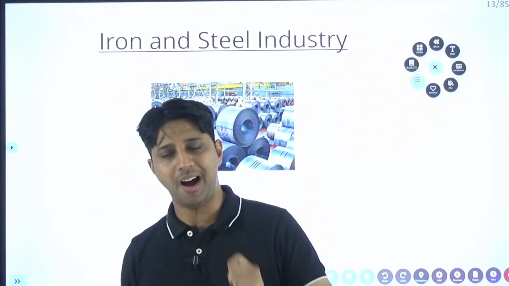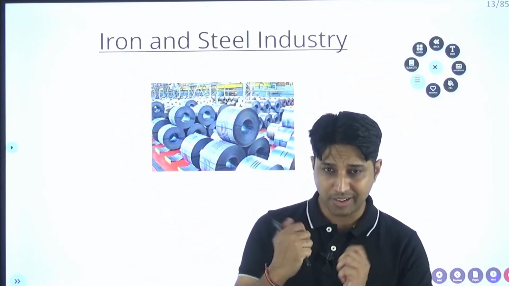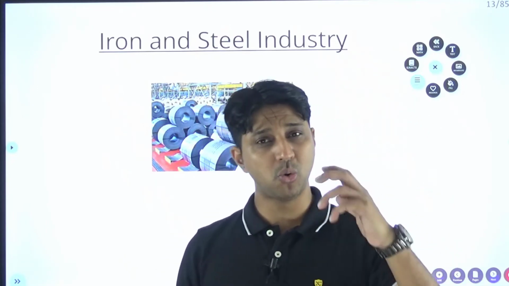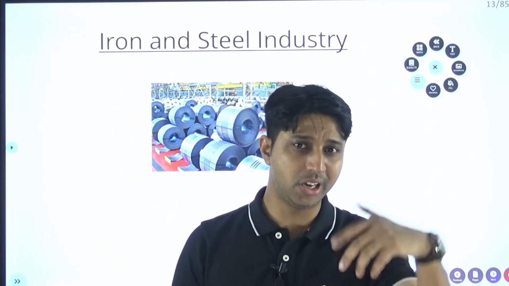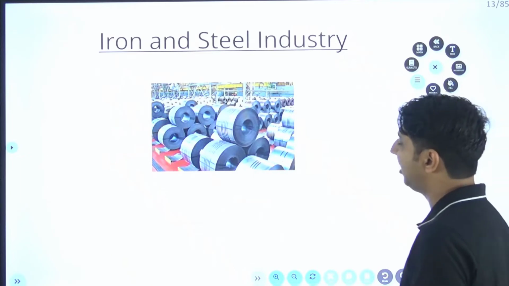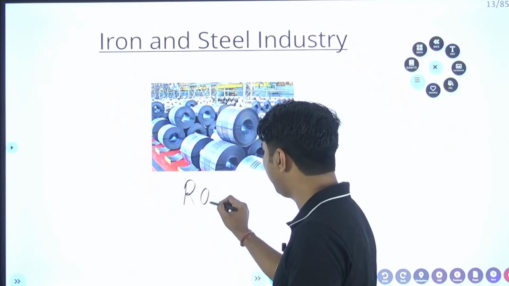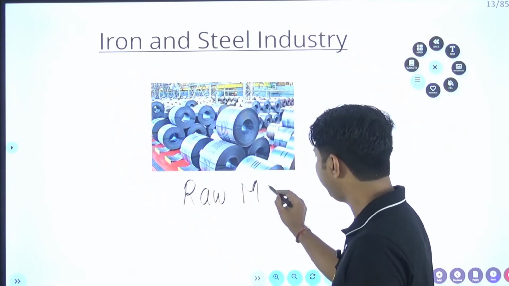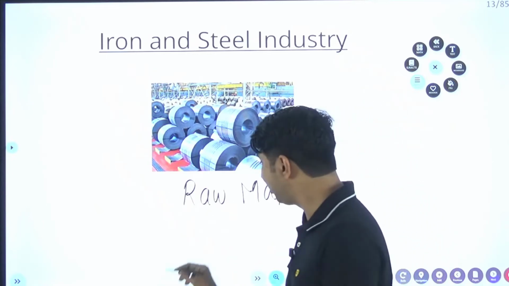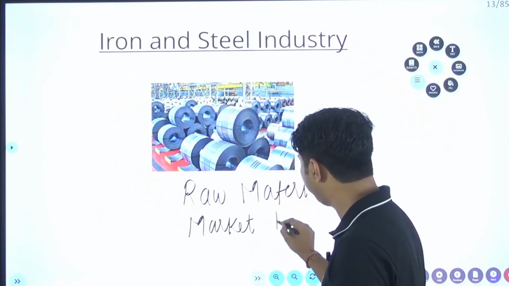You know very well this iron and steel industry is known as the backbone of the older industries. So whatever is the outcome from the iron or steel industry is used as a raw material for the manufacturing of other items. You know this. Now my question is: are these iron and steel industries raw material based industries, or are these market based industries?